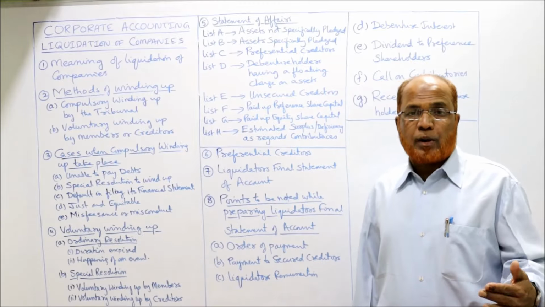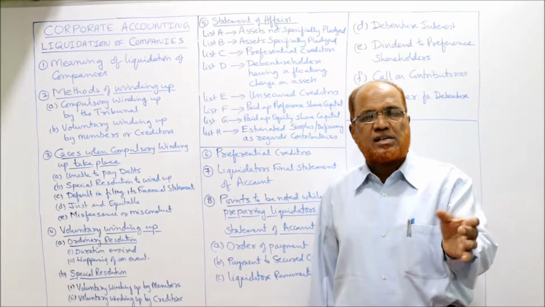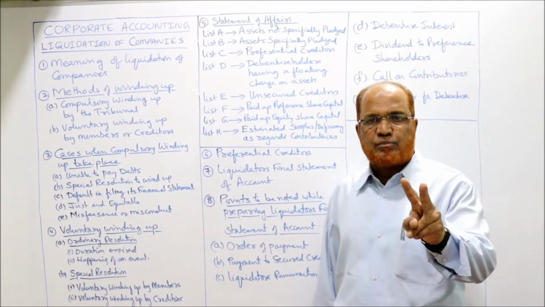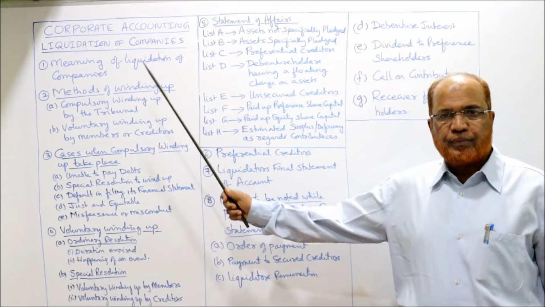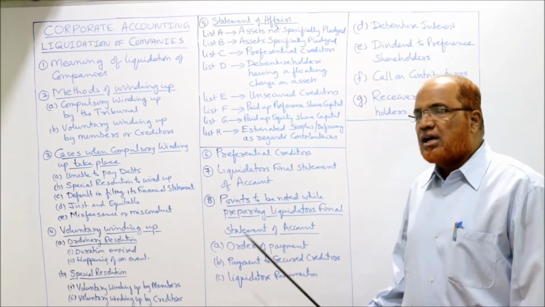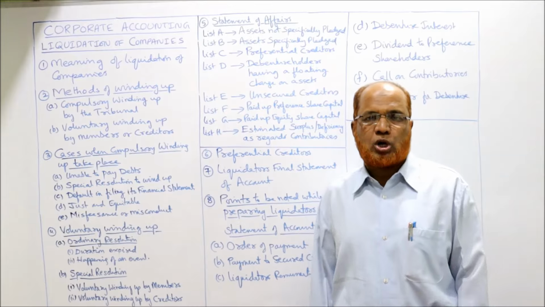To start, first few problems we'll do on the statement of affairs, how to make the statement of affairs and how to make the liquidator's final statement of account. These are the two types of problems we are going to solve in this liquidation of companies, right? So this is all about liquidators, and the liquidator's final statement of account is just like a cash book.